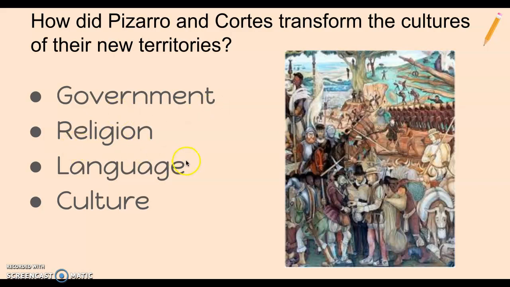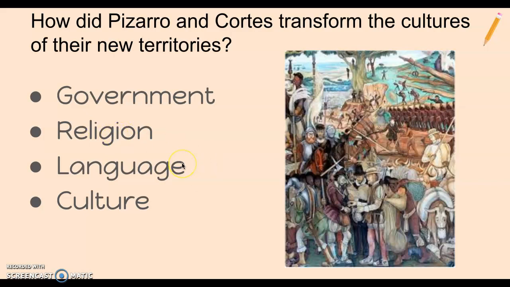They changed the religion. If you go to these areas that were conquered by Pizarro and Cortez, you'll find that they were very Catholic areas today. And that's because Spain is a Catholic country. And so the pagan religion that the Aztec and the Incas believed in was removed. People were no longer allowed to pray to Aztec or Inca gods. Instead, they were forced to convert to Catholicism. If they chose not to, well, you can guess that they would have had very serious consequences.